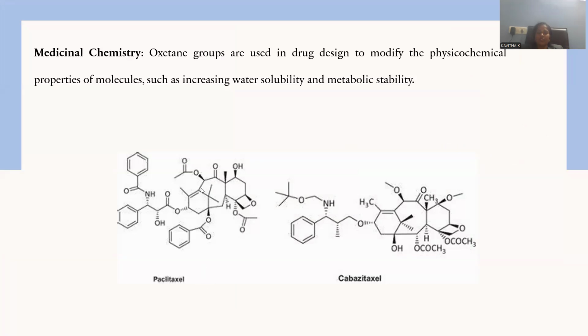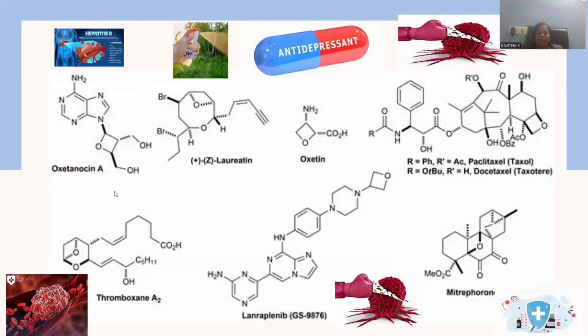Medicinal chemistry applications: we already observed these bulkier molecules. One is called paclitaxel and the other cabazitaxel. These are molecules which have an oxetane at the core, and this is a kind of pharmacophore responsible for the anti-cancer activity. So many marketed drugs with oxetane as their core moiety are mentioned, and their pharmacological activities are also clearly mentioned, for a better range of applications.